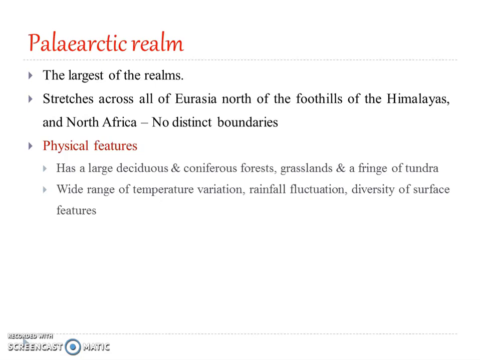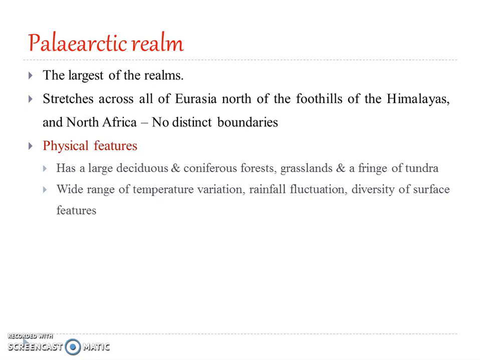It has large deciduous and coniferous forests, then grasslands, and a fringe of tundra. Tundra is almost like ice-covered regions, so a wide range of temperature variation can be seen, from deciduous forest towards the tundra region. Great fluctuation in rainfall can also be observed here.